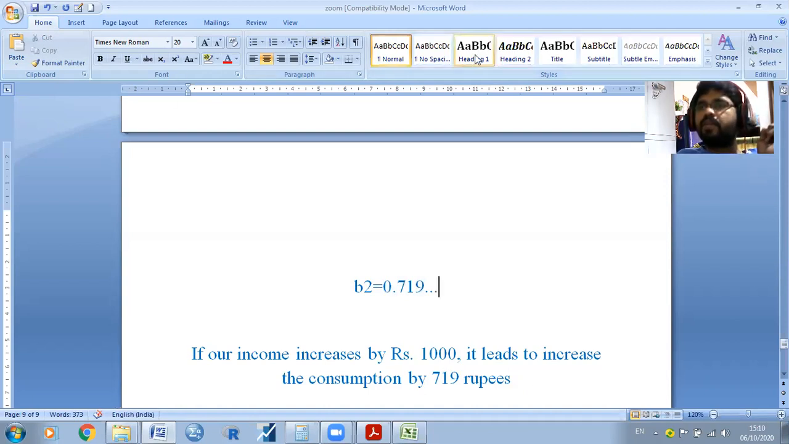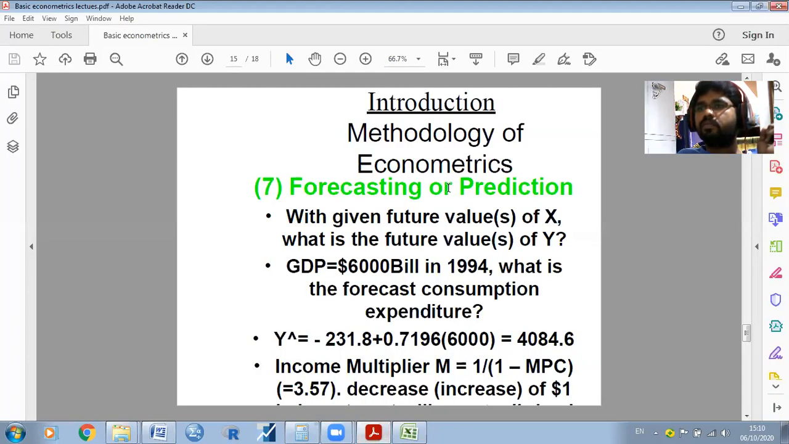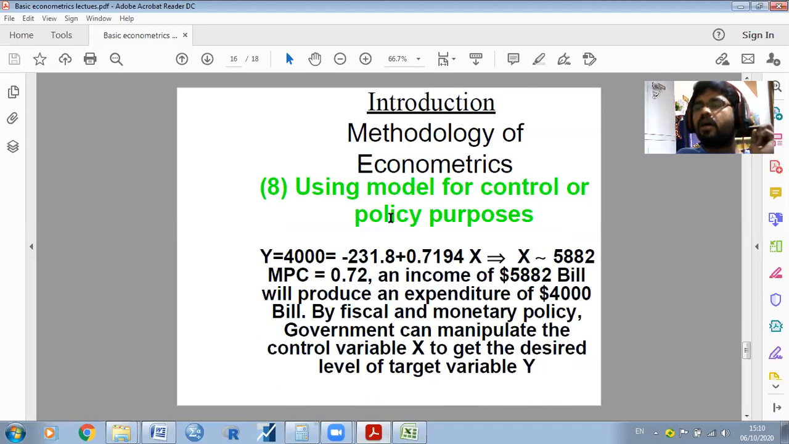That is called forecasting or prediction. Then after the prediction or forecasting, that model can be used for control or policy purposes. So we will give the model and the results to the government to use for a particular purpose, control or some policy purposes. For example, see recently what the government of India has done: they have increased a lot of amount for the 7th pay commission.